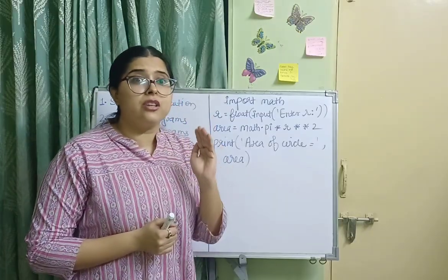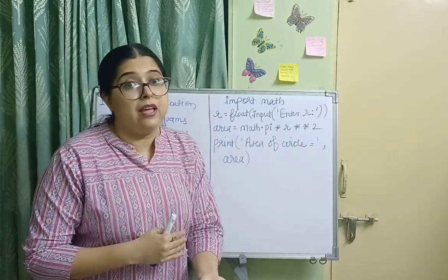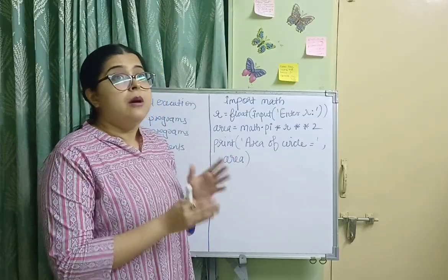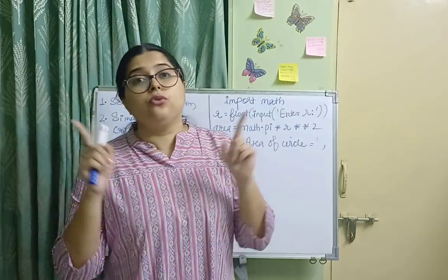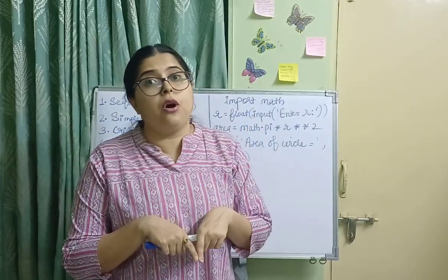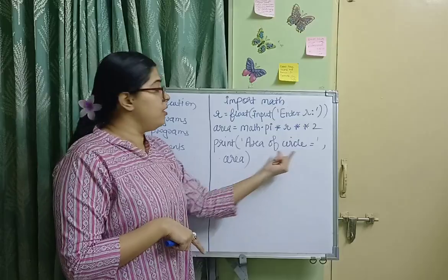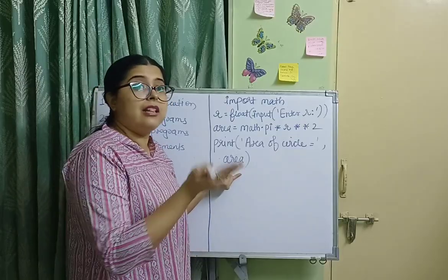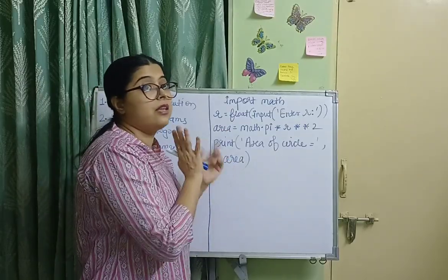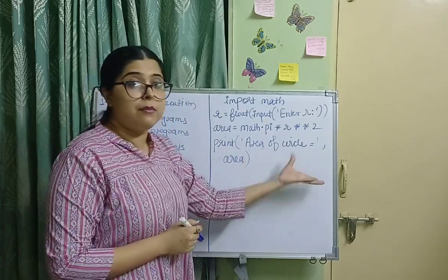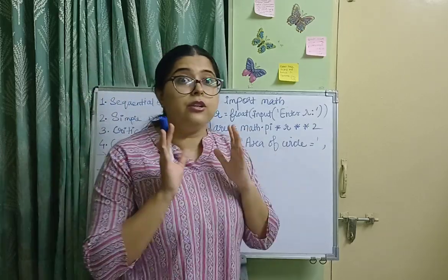Now we want to display our output. Whatever computations are performed, we want it displayed on the monitor screen. For that, we have the print function. The print function is used to display your output on the screen. So print area of circle equal to, and whatever calculation is stored inside this variable will be displayed. Your output will be area of circle equal to some number according to your radius.